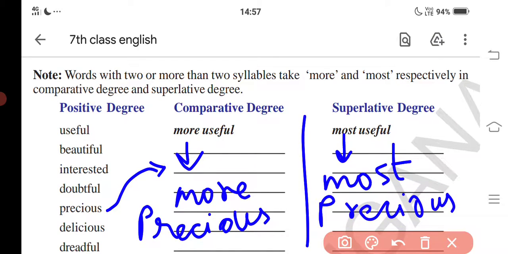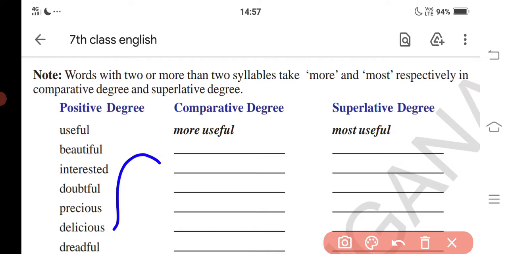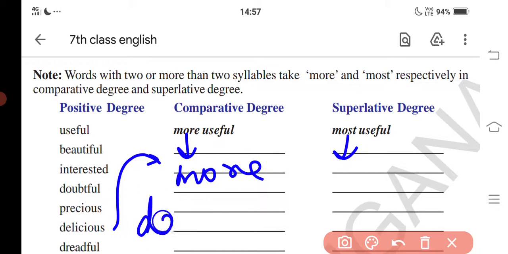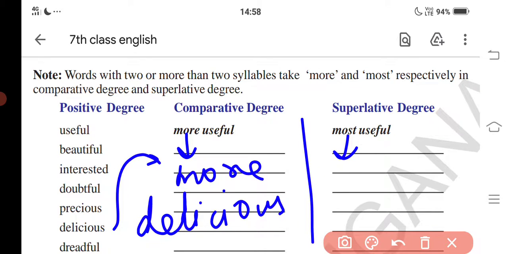Next, for the word delicious. Delicious, more delicious, most delicious. More delicious and most delicious.